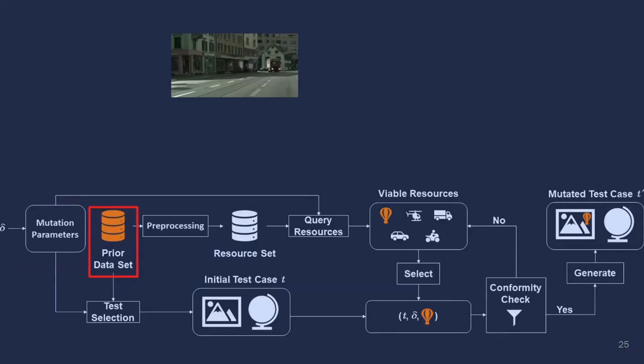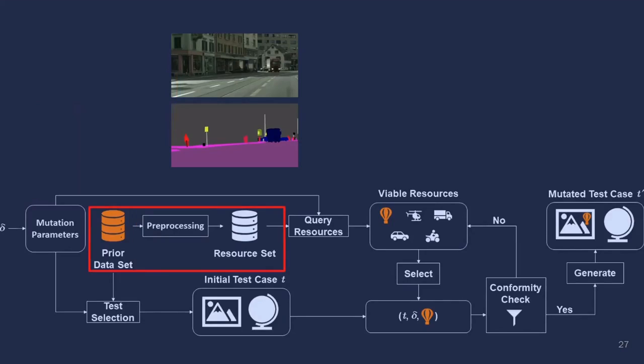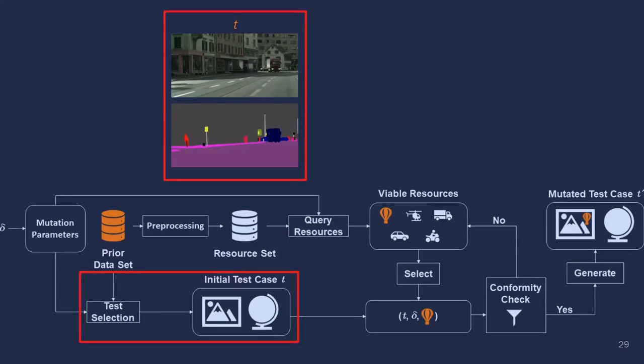First, the system is going to look through the prior data set of real data. In our case, we use the Cityscapes dataset, but many other datasets could be applicable based on application. Importantly, not only does this data include the sensor readings, but it also includes the human annotation of the ground truth semantic interpretation. Next, the pipeline is going to do a pre-processing step where it searches through the entire dataset and builds a library of available resources, including their semantics. For example, it is at this step that the pipeline identified the car we saw before as an available resource for mutation.